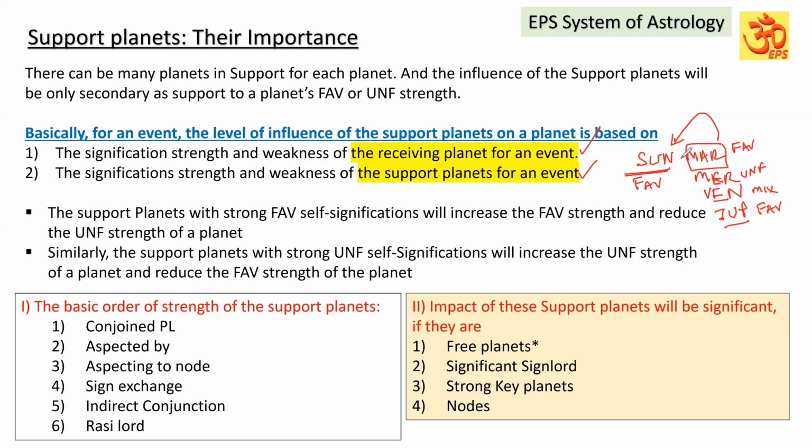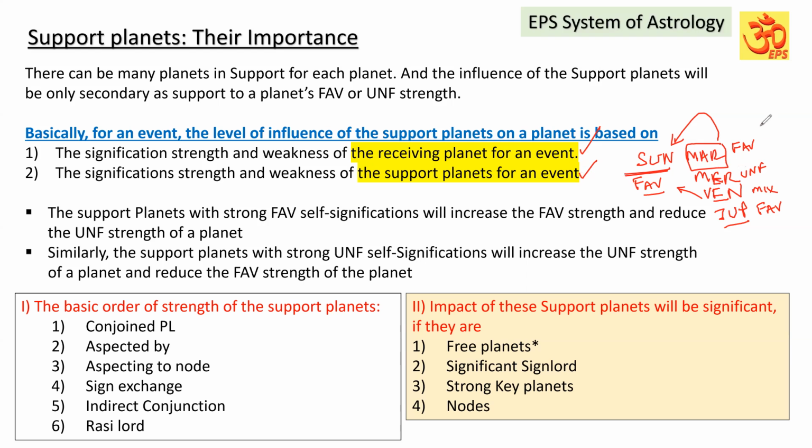And Sun will get the unfavorable impact of Mercury. What is it going to do? Mercury's unfavorable impact will give some obstacles to the favorable significations. Sun's favorable significations will also get the Venus mixed signification. It means Venus has both favorable and unfavorable: favorable will support the favorable, and unfavorable will try to give obstacles. I hope you understand.